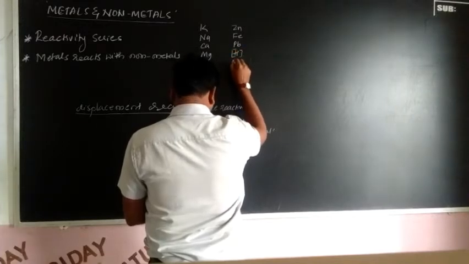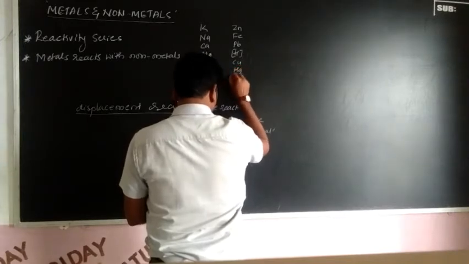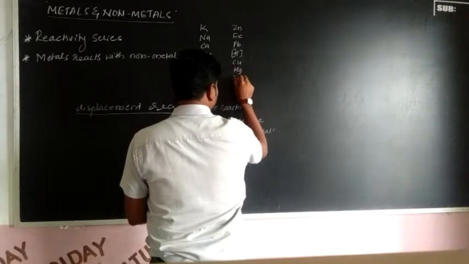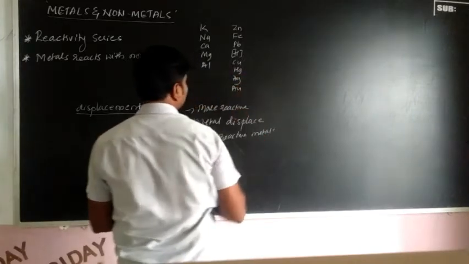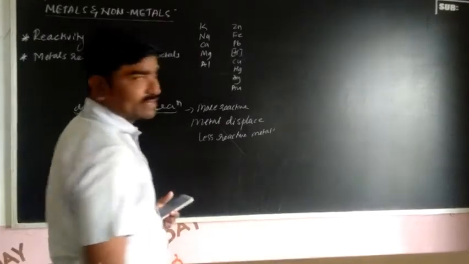Then copper, mercury, Hg, silver, and gold. So these are the reactivity series metals.